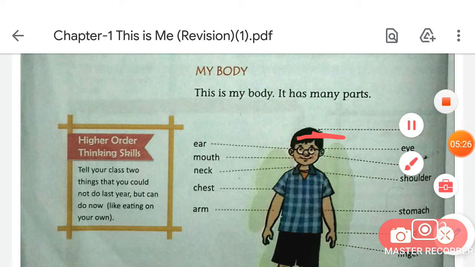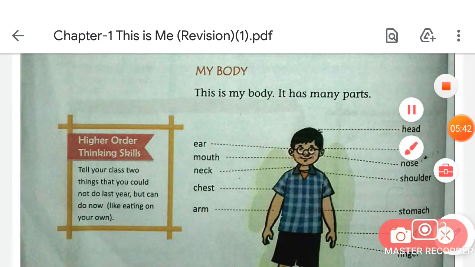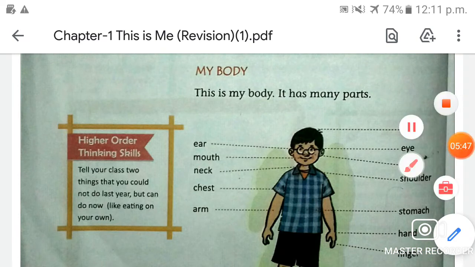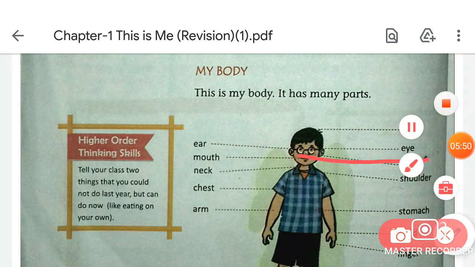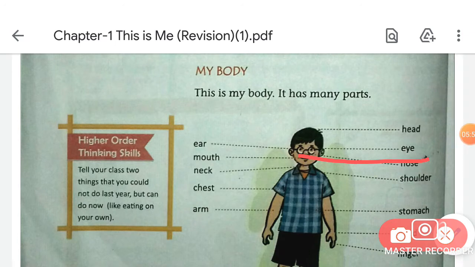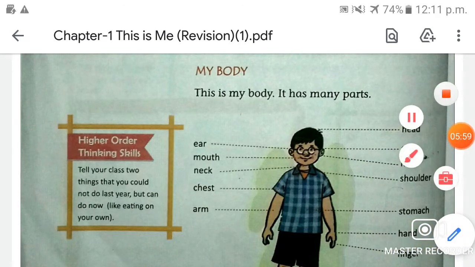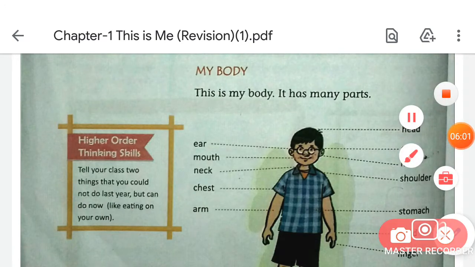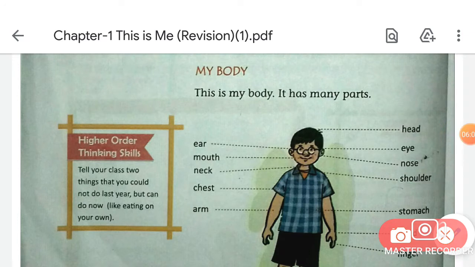So which body part is this, students? This is our head. And how to spell it? H-E-A-D, head. And now next is eye. What is the spelling of eye, students? The spelling of eye is E-Y-E.